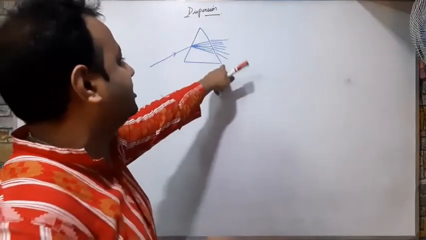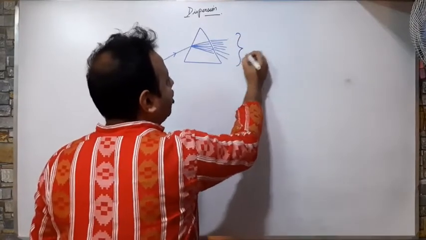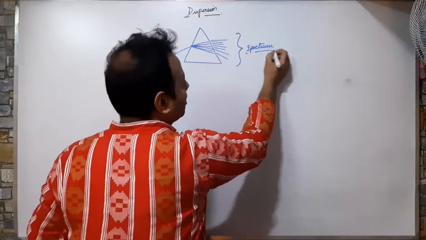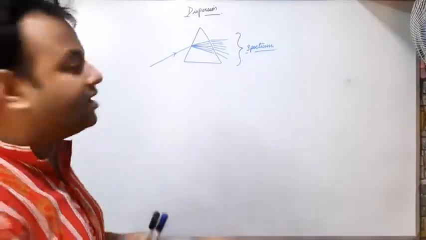This property is known as dispersion, and the band of 7 colors obtained is known as spectrum. You must have learned that Vibgyor in your earlier classes.